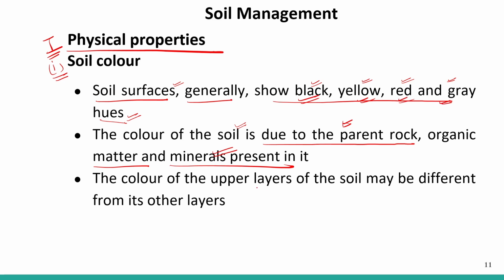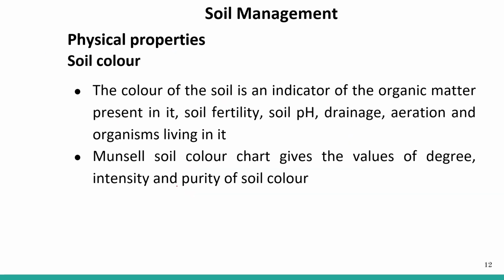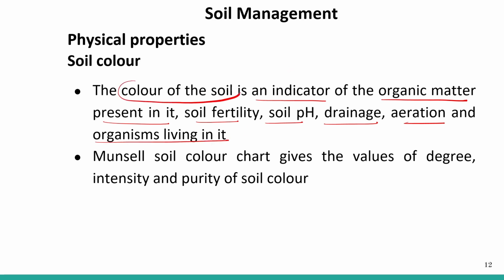The color of the upper layer of the soil may be different from its other layers. The color of the soil is an indicator of the organic matter present in it, soil fertility, soil pH, drainage, aeration and the organisms living in it. So it is very important to know the color of the soil.